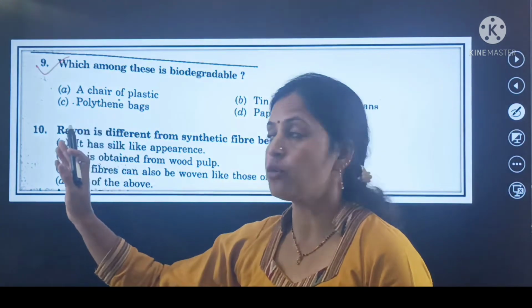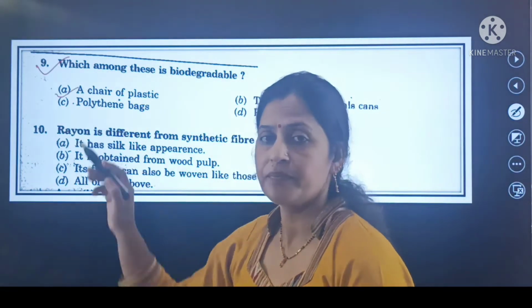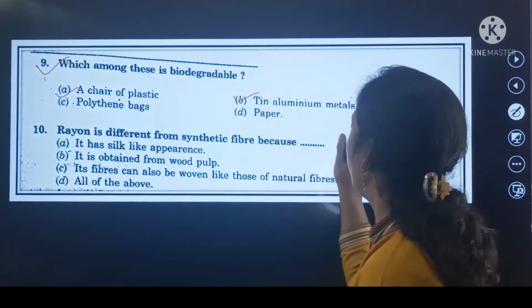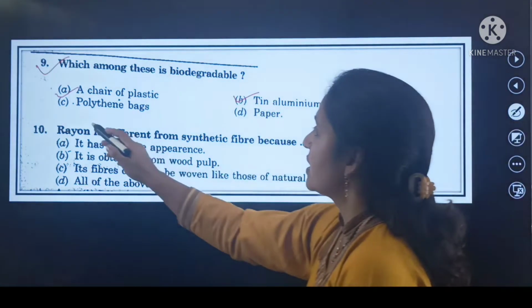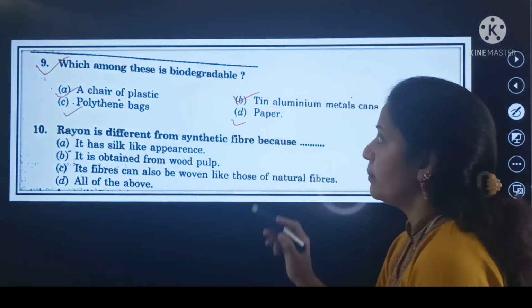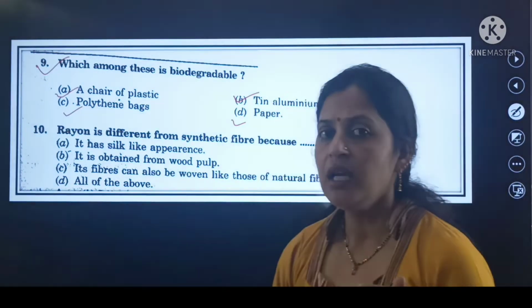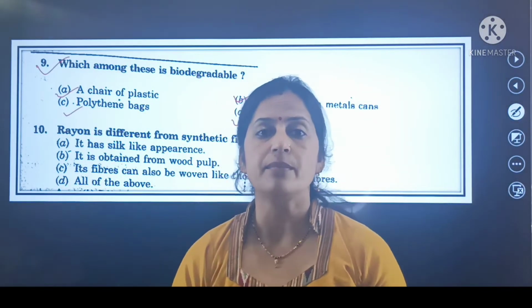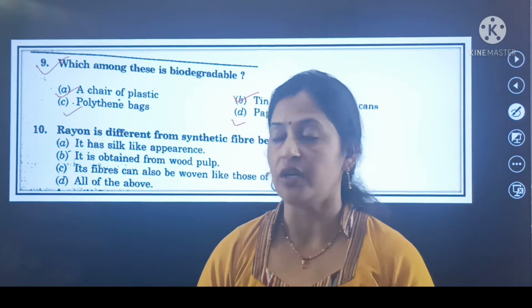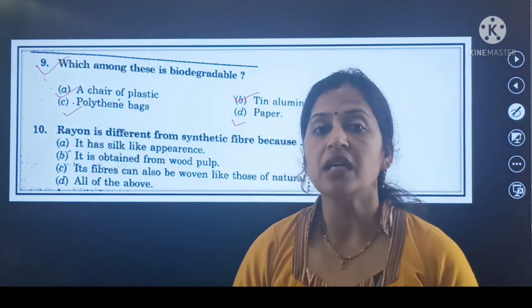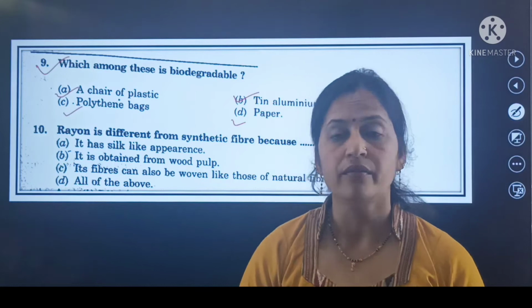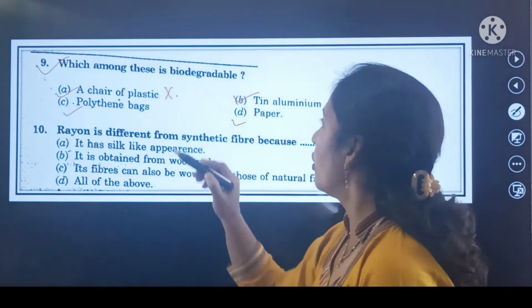तो इनमें से कौन है जो biodegradable है? A chair of plastic. Second one is tin, aluminium, metal cans. C polythene bags, and D is paper. अभी मैंने कहा कि the substances which can be easily decomposed by bacteria, they are known as biodegradable. तो बेटे chair of plastic, it cannot be easily decomposed by bacteria. So this is the wrong option.